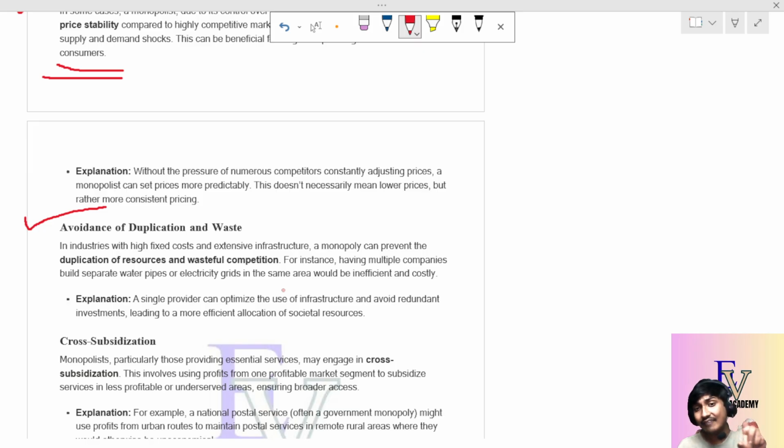But if I have only one company, if I am a monopoly, what will happen? There will be no duplication of resources and wasteful competition. Duplication of resources means that for having multiple companies, I have to spend a lot on separate water pipes or electricity lines. But when I am a monopoly, I am just a single provider and I can optimize the use of the infrastructure and avoid the extra investment, so that it becomes more efficient and the resources are well allocated.